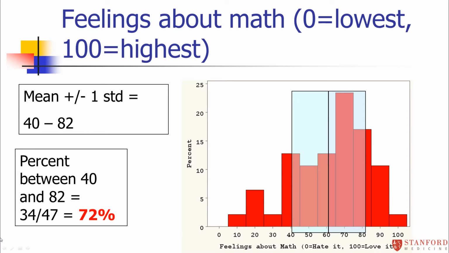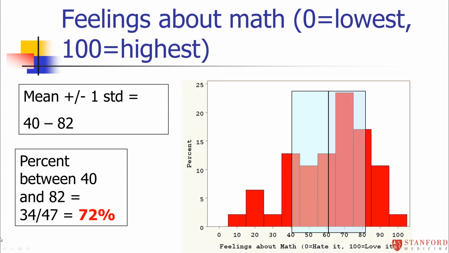And it turned out there were 34 out of 47. In fact, 3 people did not answer this question, so I only had 47 total for this question, but 34 of them had values between 40 and 82. That's 72%. So it's not 68%, but it's pretty close.